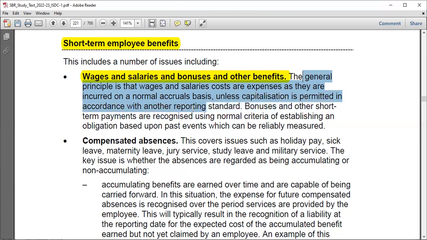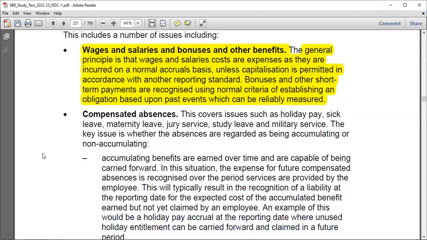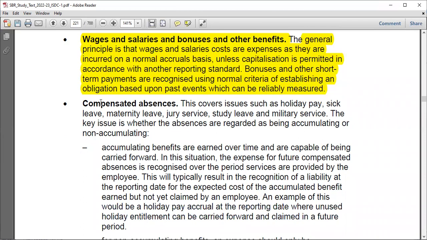Bonuses and other short-term payments are recognized using normal criteria of establishing an obligation based upon past events, which can be reliably measured. It's just an issue of provision, right? Just like a normal provision. Bonus, I expect to make this bonus. Let's make a provision, like in IAS 37, something like that. So it's not much. Maybe you can have compensated absences.